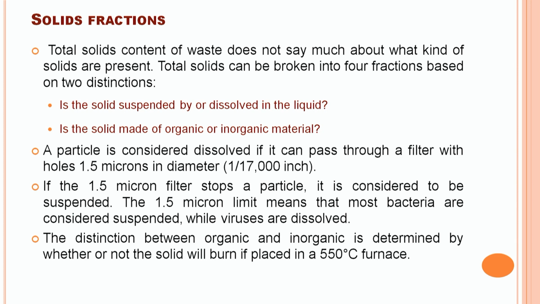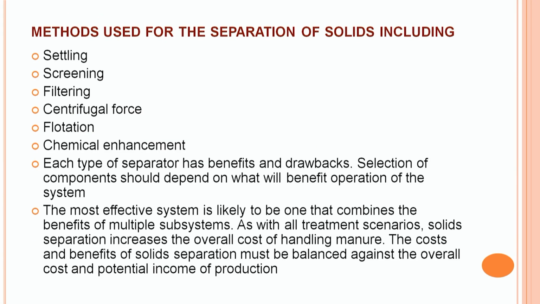Distinction between the organic and inorganic components is done based on burning of the animal waste in a muffle furnace at a temperature of 550 degrees Celsius. Different methods used for separating the solid and liquid are the settling method, screening, filtration, centrifugation, flotation, and chemical enhancement.